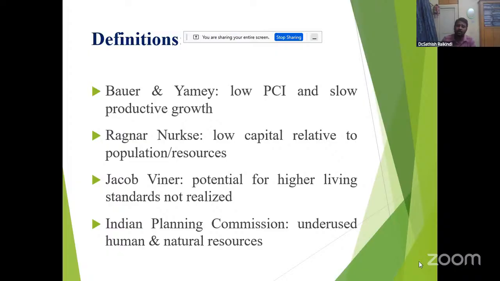Under, undernourished human and natural resources. It means undernourished human and natural resources are also there. What does the Planning Commission say here? Underdevelopment is a state of coexistence of unutilized or underutilized human resources and unutilized natural resources in the economy. So underused human and natural resources is also one of the definitions mentioned here.